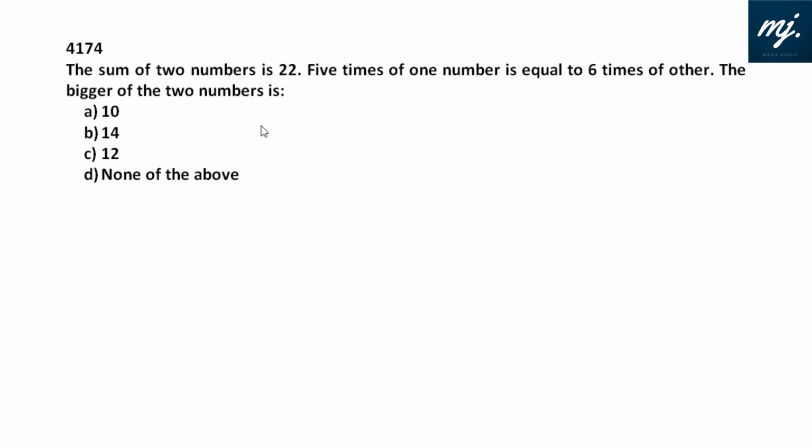So now let's see what we have. The sum of two numbers is 22. Okay, x plus y is 22. 5 times one number, 5x, is equal to 6 times the other. The other number is 22 minus x. The bigger of the two numbers?